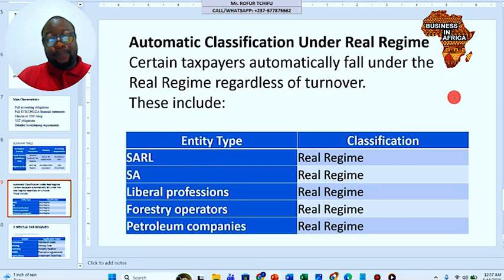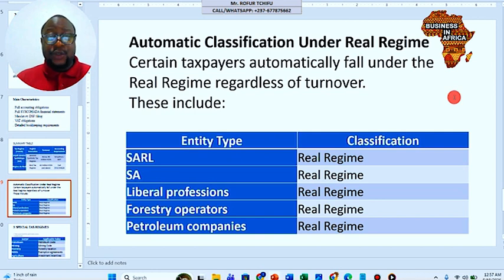Now, there are some companies automatically classified under the real regime. Certain taxpayers automatically fall under the real regime regardless of turnover. This includes the SARL, in English limited liability company, which is automatically classified under the real regime tax bracket.